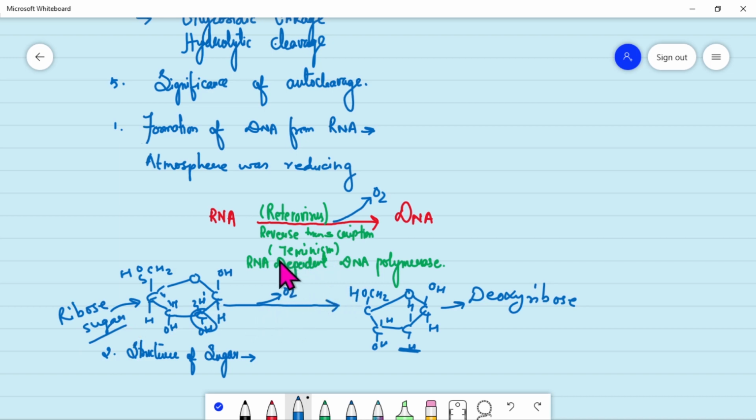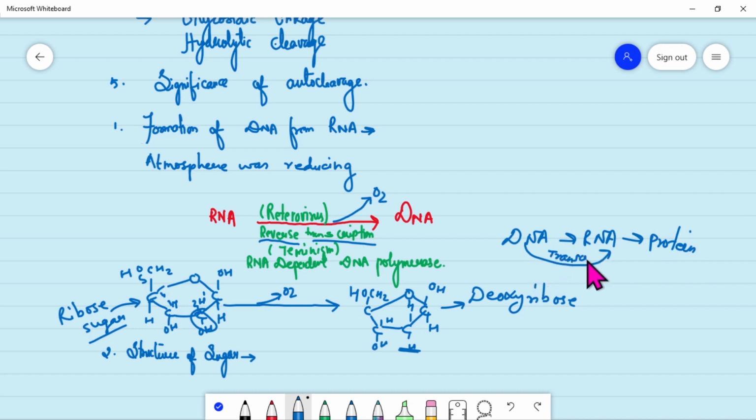This sugar was made with the help of retrovirus, and the process is known as reverse transcription. Why reverse transcription? Because generally DNA forms RNA and RNA forms protein, and the process where RNA is formed from DNA is known as transcription.